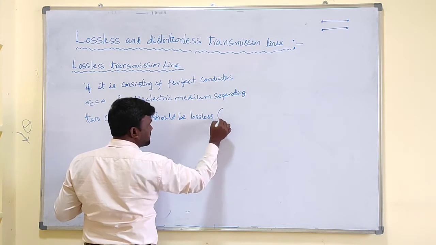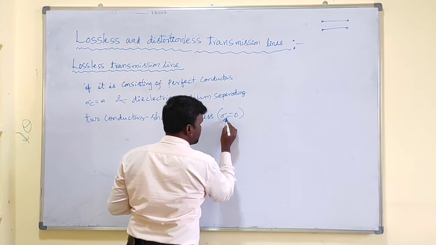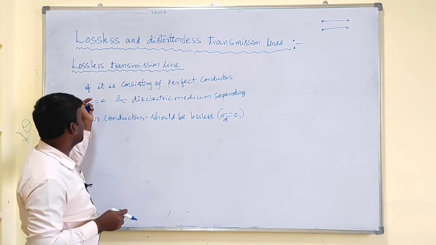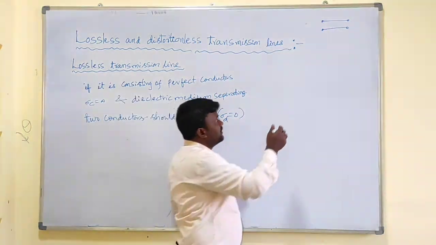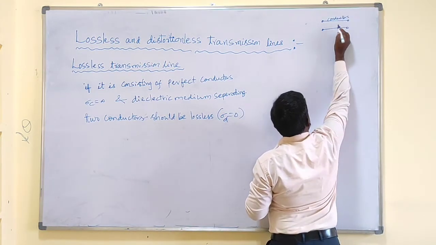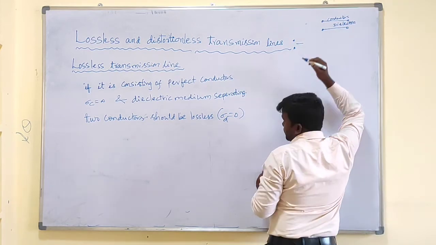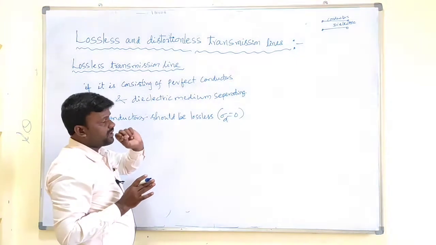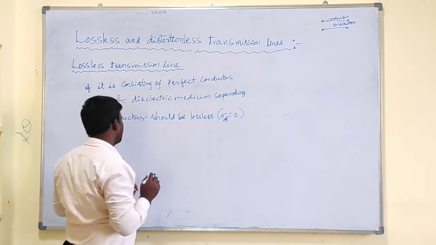For a lossless medium, sigma is 0. That means the conductivity of the dielectric medium should be 0. Conductors are perfect means sigma c is infinity, that is, the conductivity of the conductors is infinity. Whereas the dielectric medium separating the two conductors should be lossless, or else a perfect dielectric. For a perfect dielectric or lossless medium, sigma d is 0.